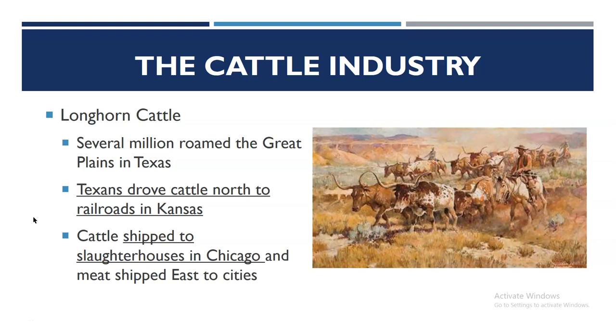The Homestead Act attracted many settlers, specifically many European immigrants. Another effect on westward expansion was the cattle industry. Longhorn cattle. Several million cattle roamed the Great Plains in Texas. Texans drove cattle north to railroads in Kansas, where they would then be shipped to slaughterhouses in Chicago, and the meat would be shipped east to cities.